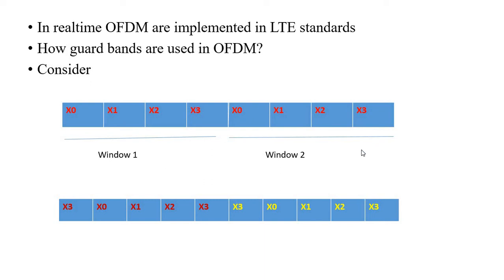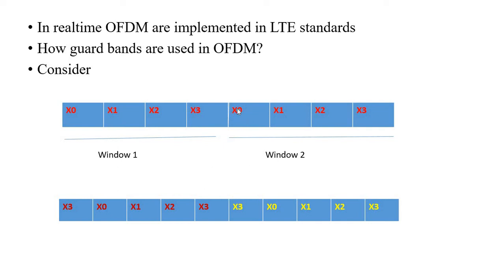So now the main thing is how to implement this process of cyclic prefix. Here, as we know, suddenly when any interference occurs, due to delay spread caused by the multipath component, this symbol will be spread out into the next window.